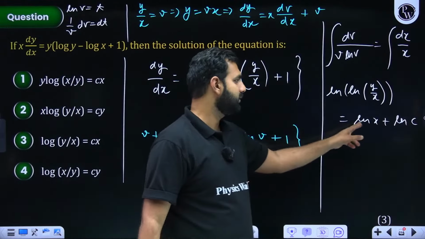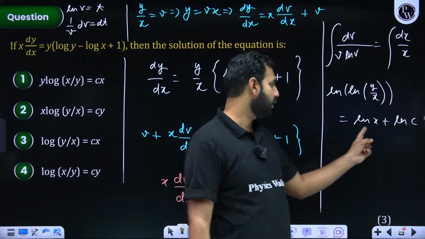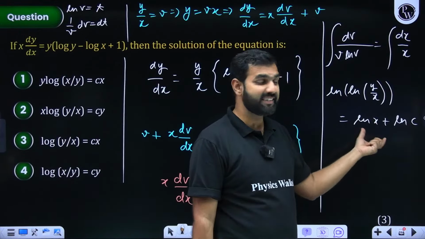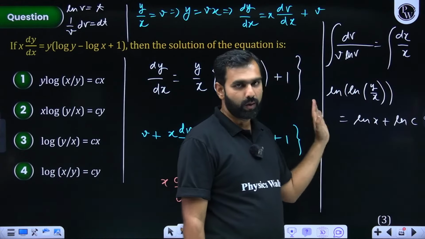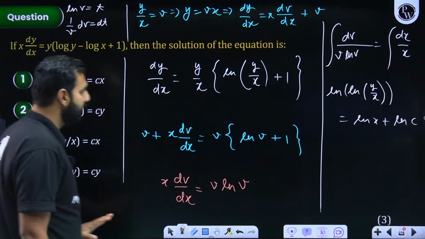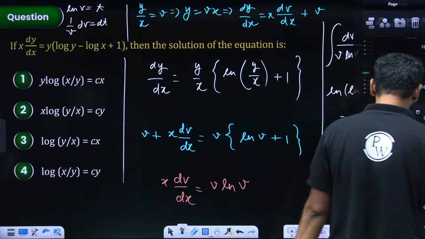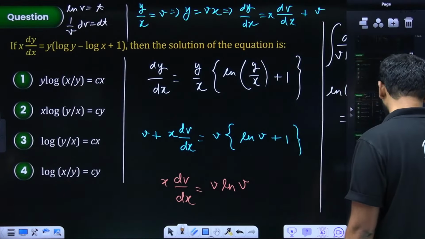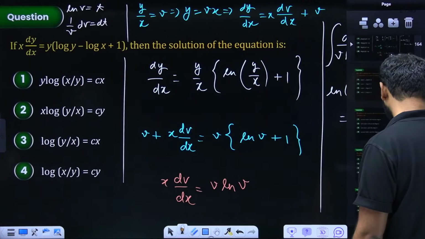So this log and this log, I hope you're understanding, this is log m plus log n. So this is log xc, and this is log y by x. Antilog can be taken, and you can write the final answer with that conclusion. I hope I need not explain it further. Can you do it by yourself? All the participants, just give me a quick update on that.